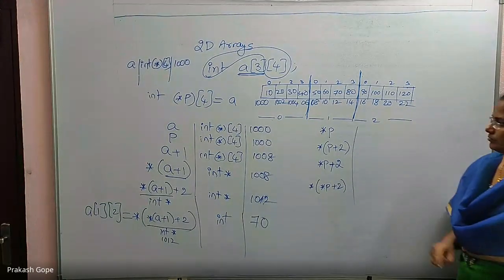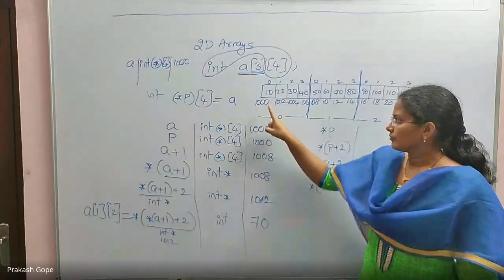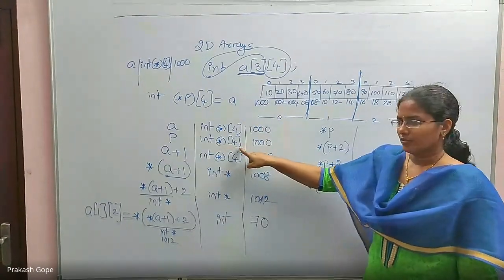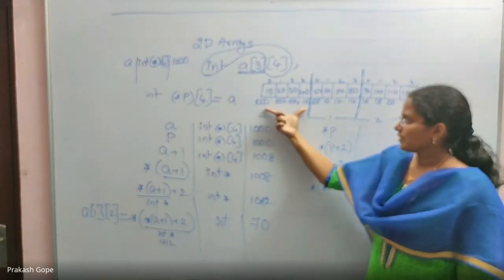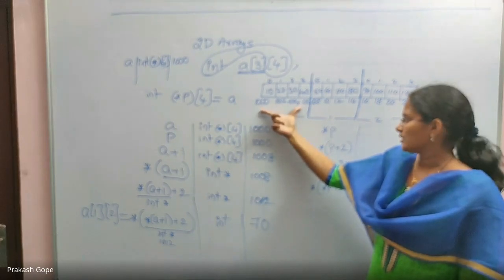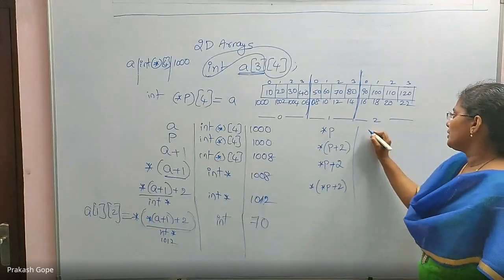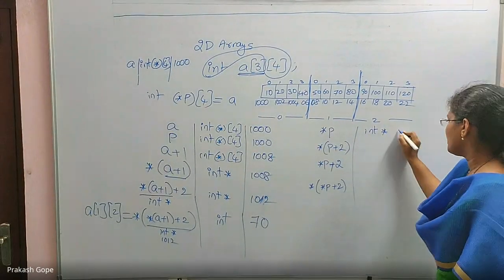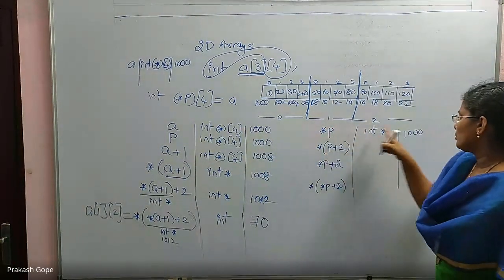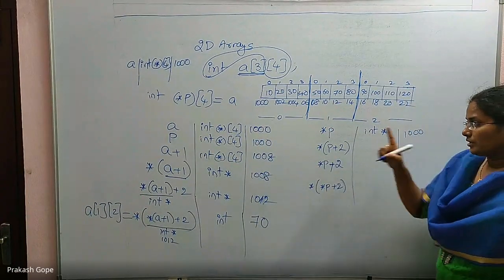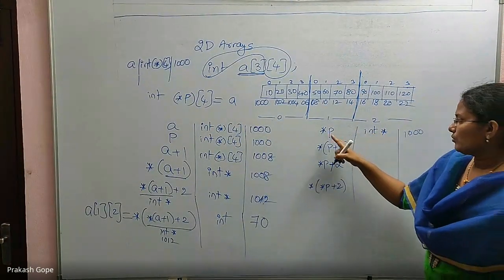Tell me, p is the array's base address. Star p is that first element's base address. The first element is an integer pointer, and its value is 1000. So p and star p both give me 1000 only, but there is a difference in their types. Okay, you know star p.